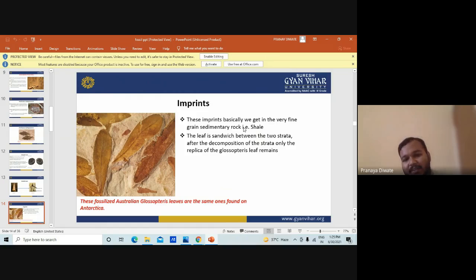Then you have imprints. What is an imprint? Imprints we basically get in very fine-grained sedimentary rock, that is shale. The leaf is sandwiched between the two strata. After the decomposition of the strata, only the replica of the Glossopteris leaf remains.